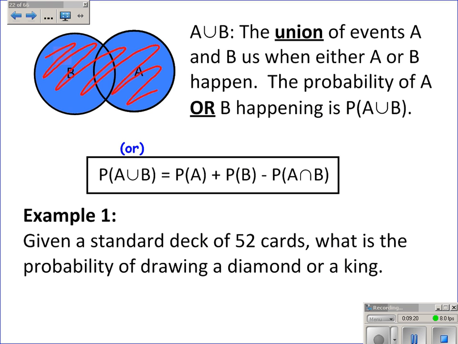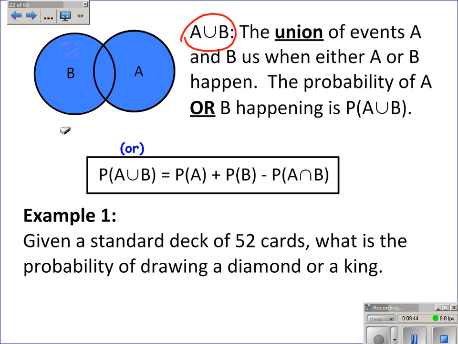A union B is having A or B happen. Now to me this symbol is pretty easy to understand because it's a U, which almost stands for union. I'm not sure if that's where the notation came from, but the union of 2 events is drawn with a U. The equation is a little more complicated, but in my mind it makes a lot of sense.